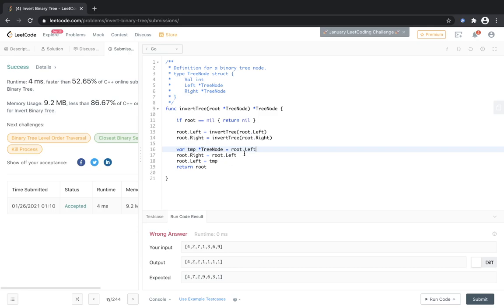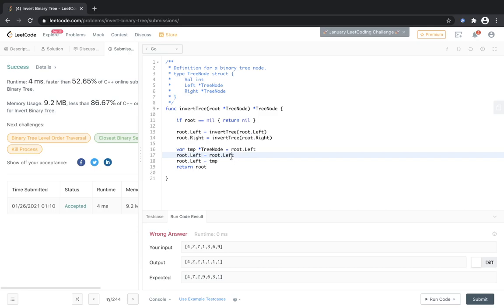Actually, I think I'm the silliest guy on this planet. Yeah. So I'm taking the left node as the temporary variable, and then I don't know why I'm assigning the right node. Since I'm taking this as temporary, why am I taking this temporary in the first place? Because I know that it is going to be modified in the next turn. It is going to be modified to something else, and it's going to lose its original value. So that is why I'm storing the original value in some temporary variable.